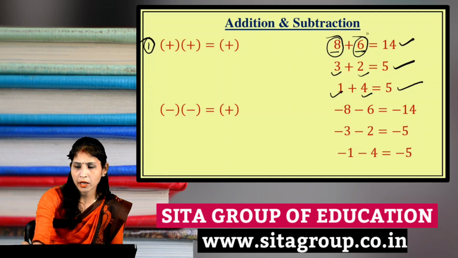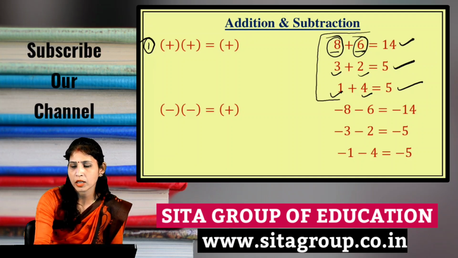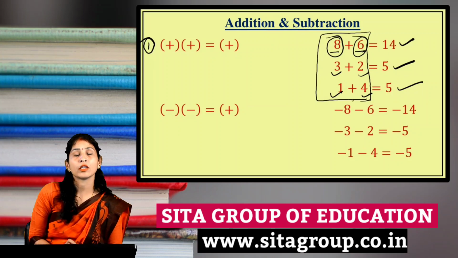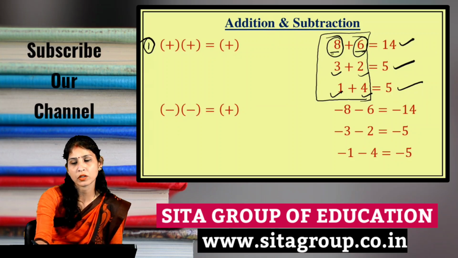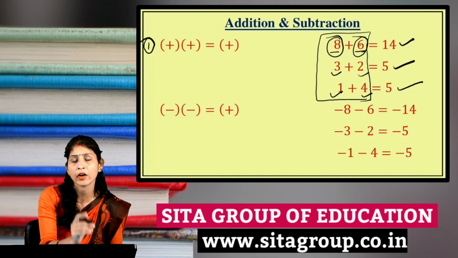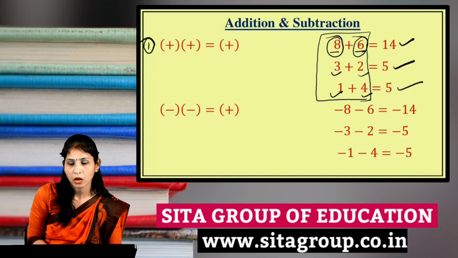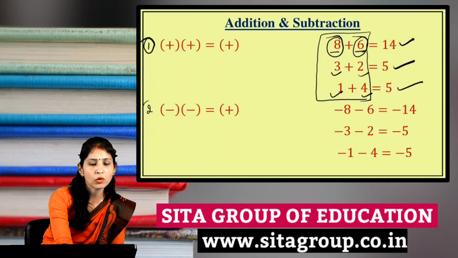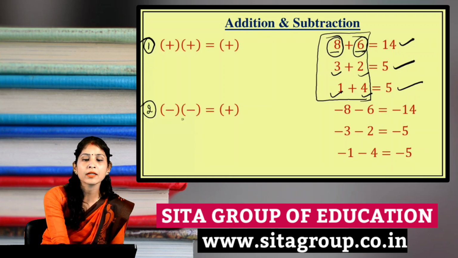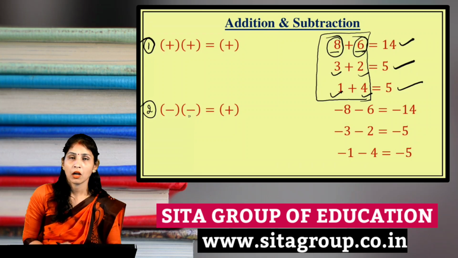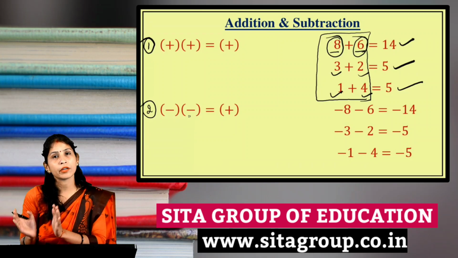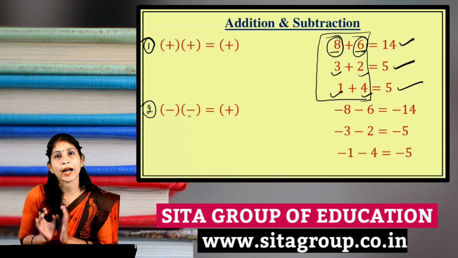Here you are watching that all these examples are related to positive integers. Got it? Now see the second rule. When two minus integers are given, then also we will add them.